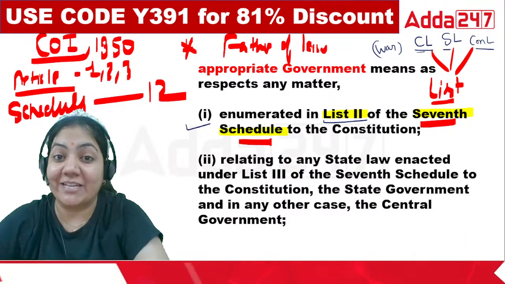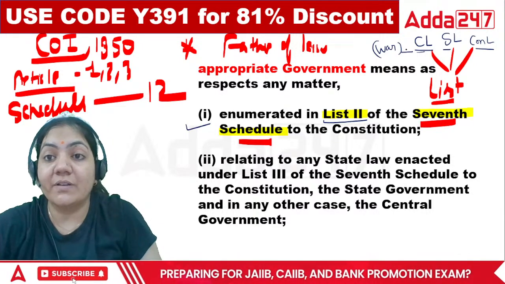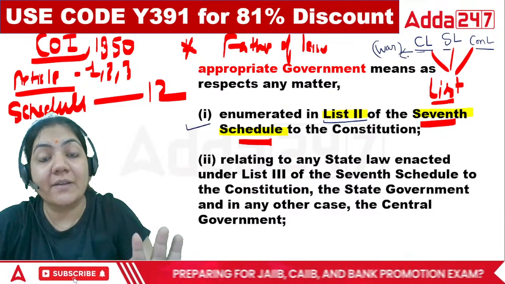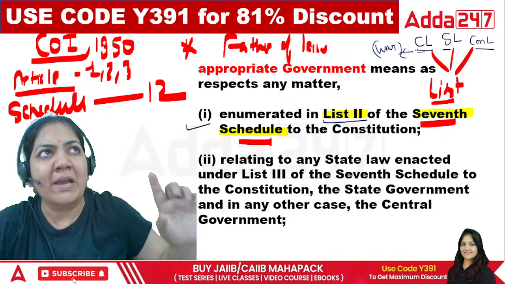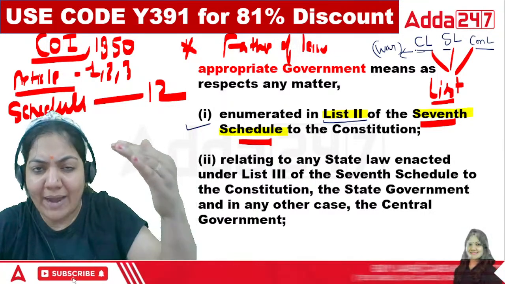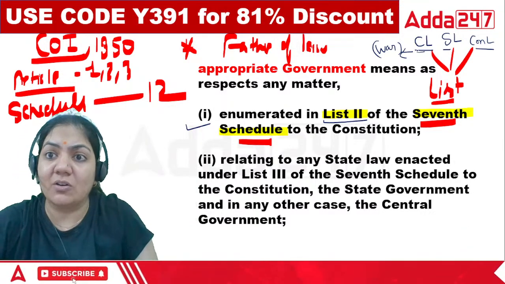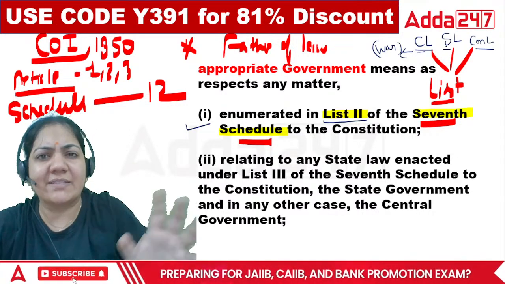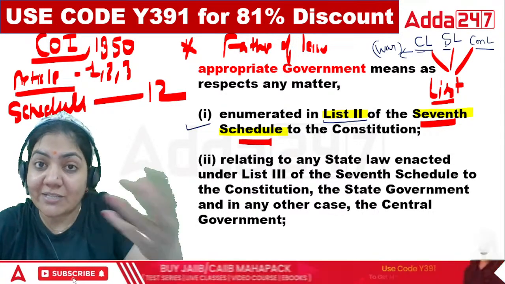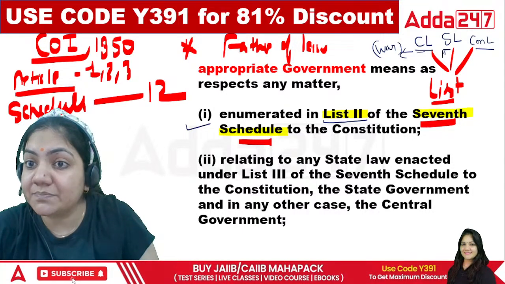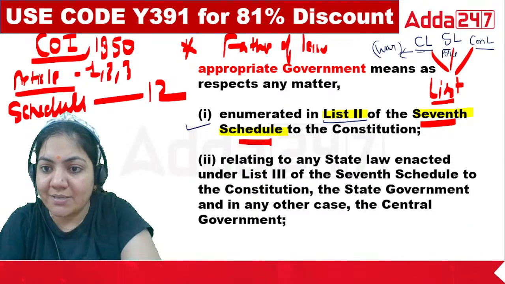Exactly, Gopal sir. In the case of war, the central government will make the law. Only the central government will. In the central list, I think there are 90 to 97 matters in which only the central government can make the law. The state list contains, I think, 60 to 67 matters in which only the state government can make the law. Example, police. Police is the subject matter.